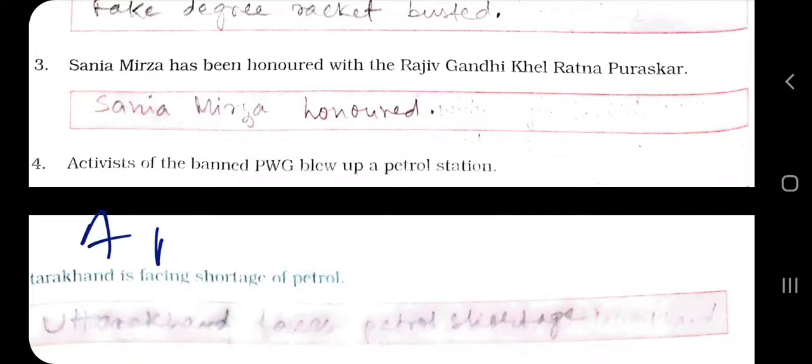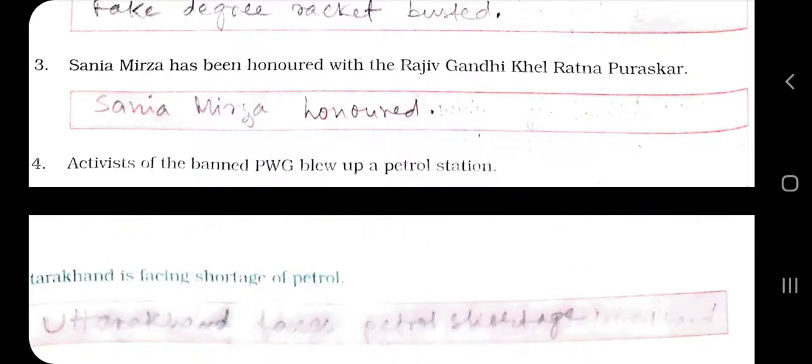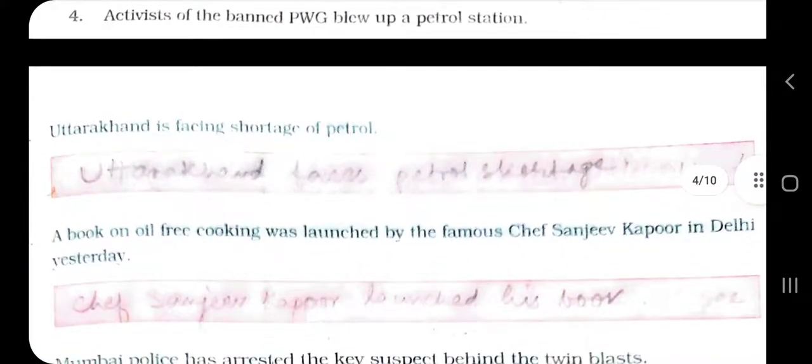You can write a petrol station blown up. Now you can add, if the newspaper allows a longer title, you can write station blown up by the activist. Okay, and a sentence begins with a capital letter and ends with a full stop. Next is Uttarakhand is facing shortage of petrol. Simply write Uttarakhand faces petrol shortage.